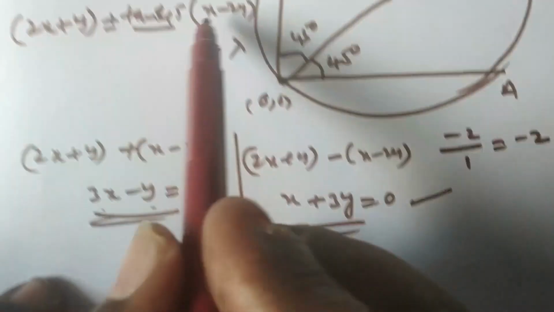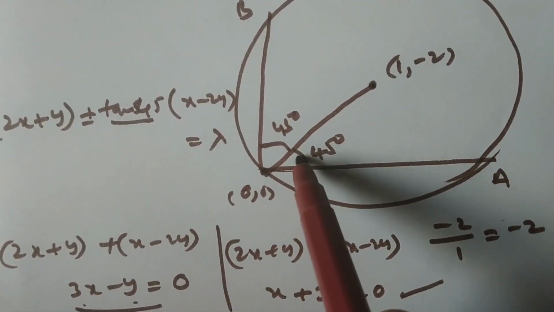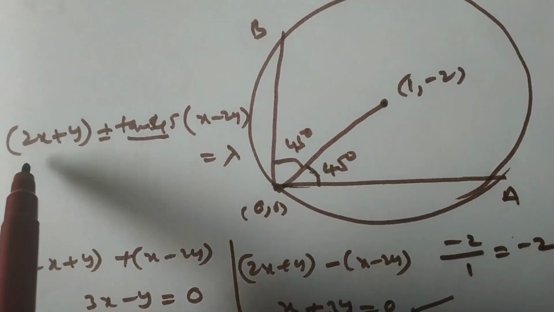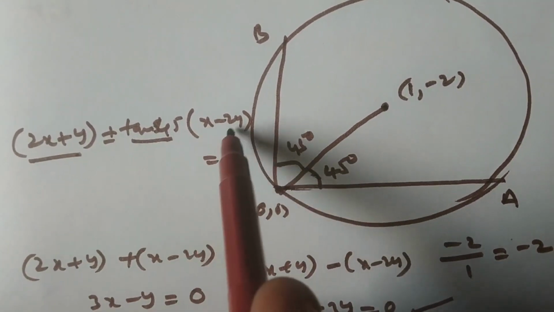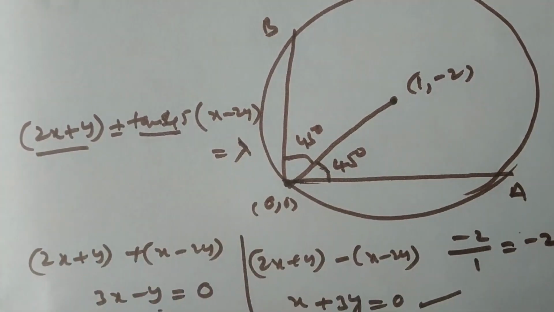We have observed the concept. If you know a point on the line and the line makes an angle theta with a given line, it is obtained by parallel plus or minus tan alpha into perpendicular is equal to k. We discussed the concept in the straight lines chapter.